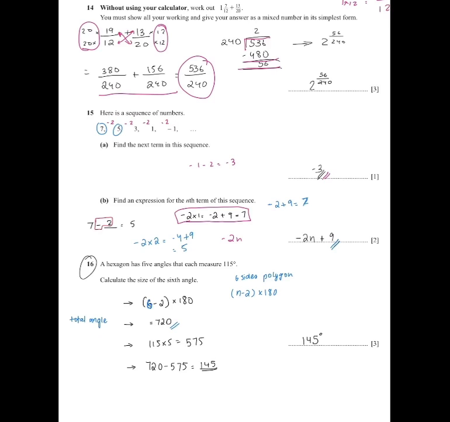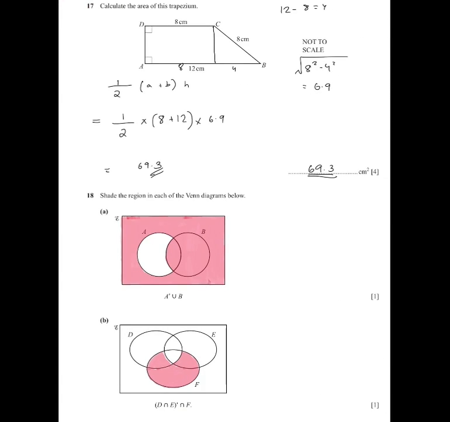So now we know that 115 is for 5 angles each. That will be 575. Now to find the sixth angle, you know the complete one, which is 720 minus 575, which will give you 145 as the angle. Then question 17. Calculate the area of this trapezium.